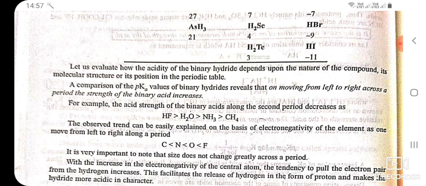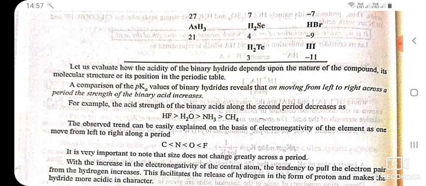A comparison of the pKa values of binary hydrides reveals that on moving from left to right across a period, the strength of the binary acid increases. For example, the acid strength of the binary acids along the second period decreases as HF, H2O, then ammonia, and then methane. The observed trend can be easily explained on the basis of the electronegativity of the elements as one moves from left to right along a period: carbon, nitrogen, oxygen, and fluorine.